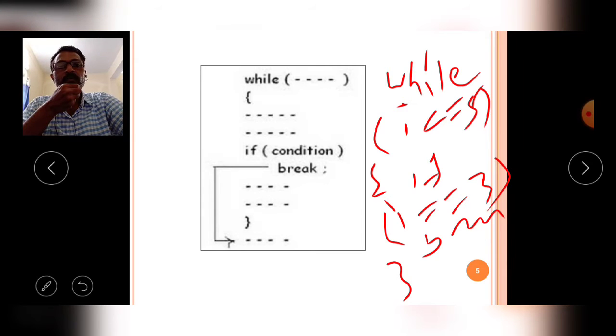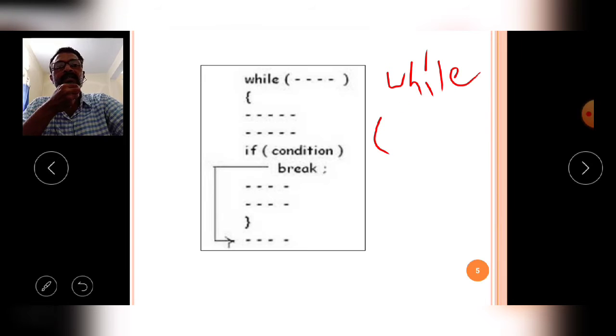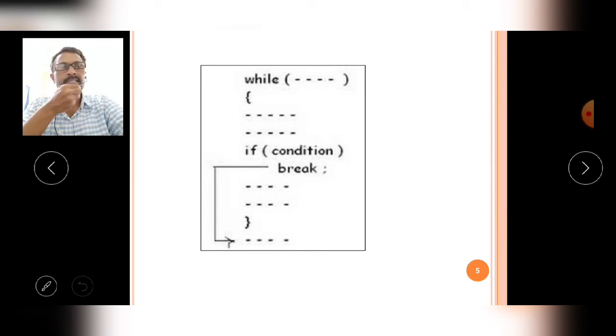That means the while loop is executed generally 5 times. But if you use an if condition here, like this: if i equals 3, then I write the break statement here. So when i reaches the value 3, the control automatically breaks out of the while loop with the help of the break statement. Okay, I will explain this using an example program also, after completion of this theory section.